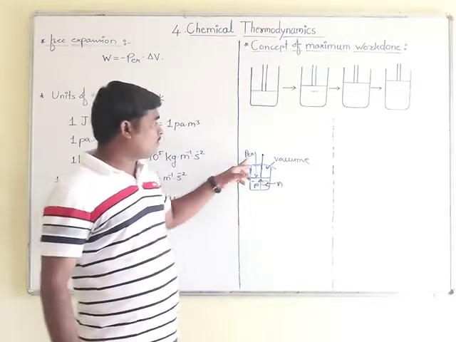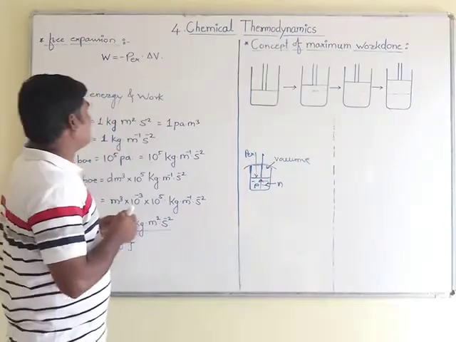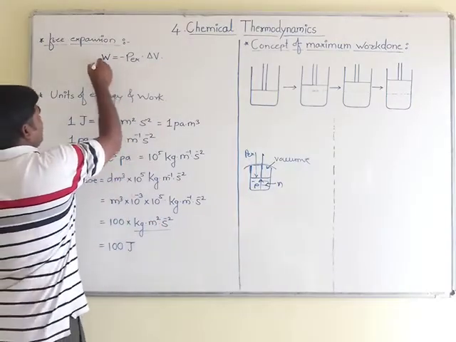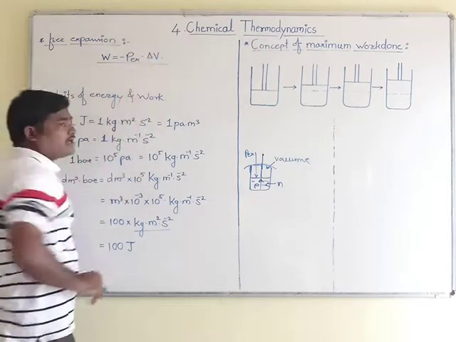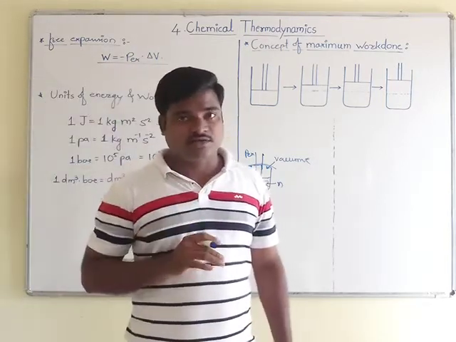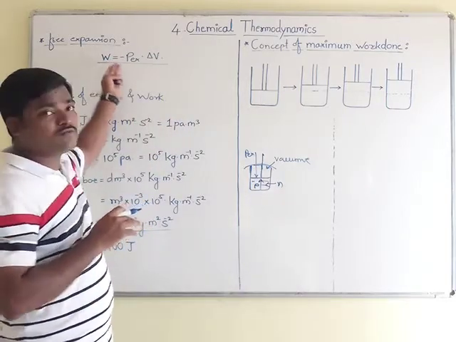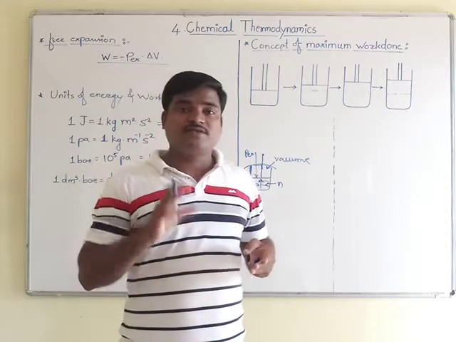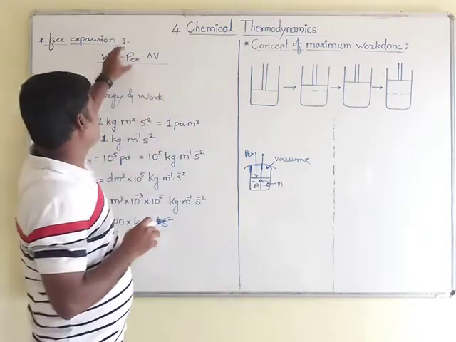Okay. Therefore Pex becomes 0, and if we take the formula W is equal to minus Pex multiplied by delta V, which we derived in our last lecture, and this is nothing but the pressure volume type of work done in expansion or compression.